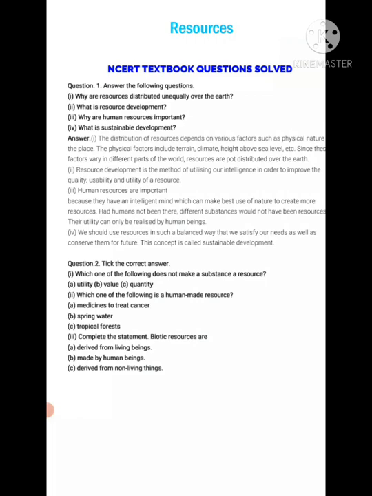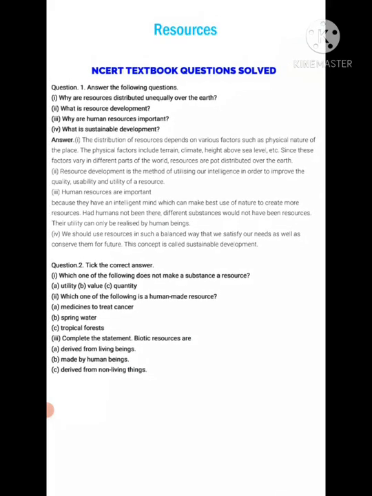Why are resources distributed unequally over the earth? रिसोर्स जो है वो अनइक्वली अर्थ के ऊपर क्यों डिस्ट्रीब्यूटेड है? The distribution of resources depends on various factors such as the physical nature of the place. The physical factors include terrain, climate, height above sea level, etc. Since these factors vary in different parts of the world, resources are not distributed equally over the earth.